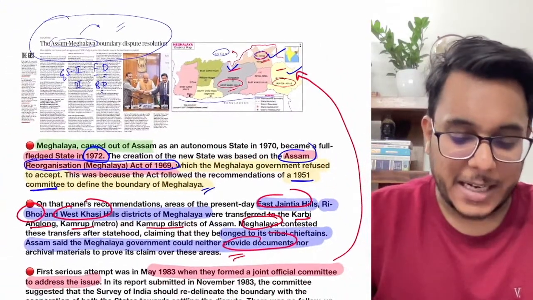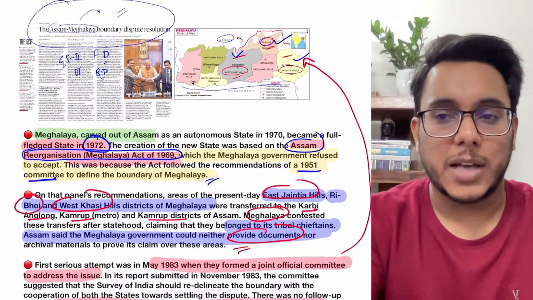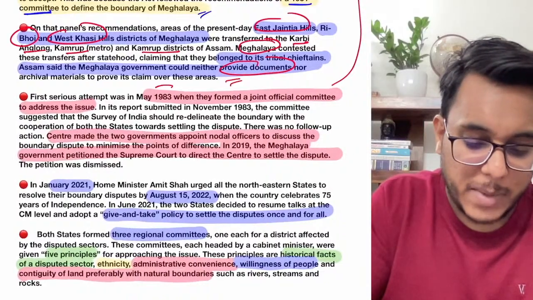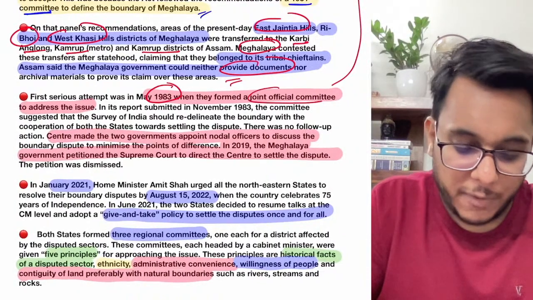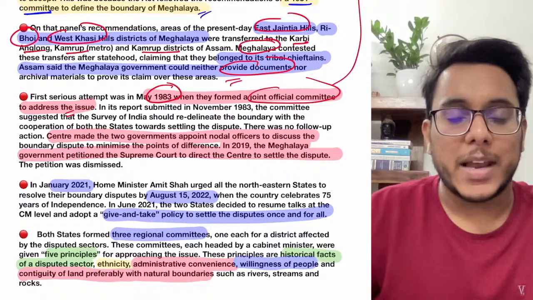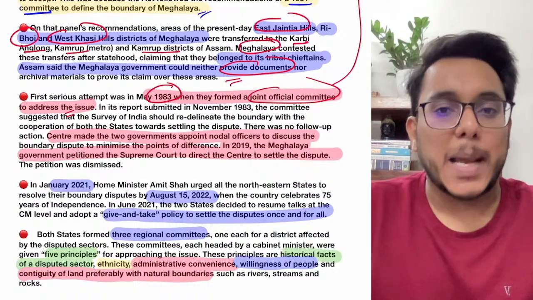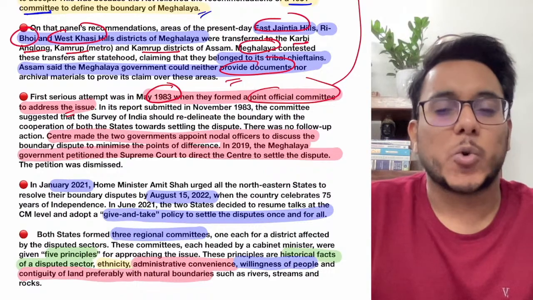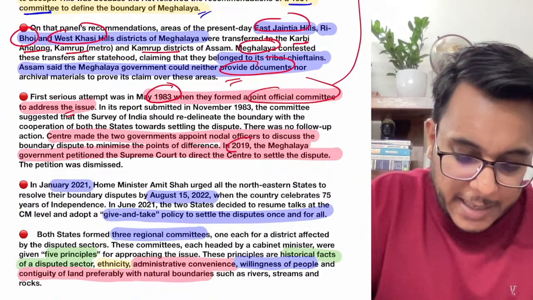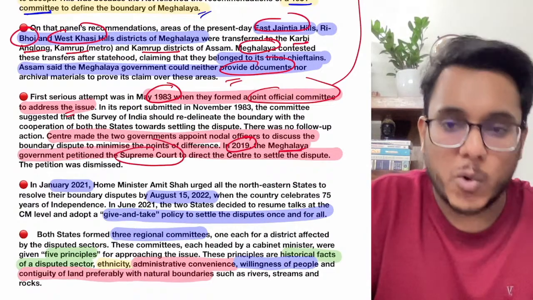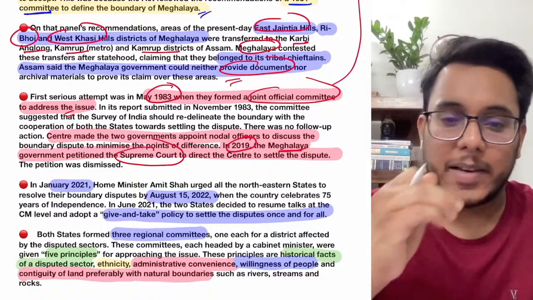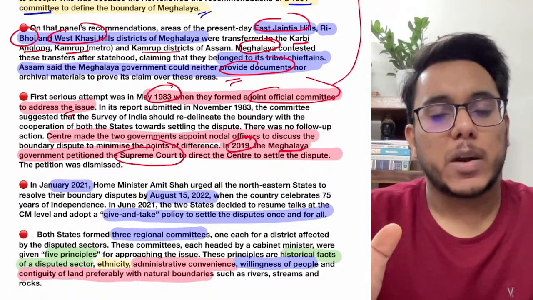Now guys, there have been attempts that both states should solve this boundary dispute that is going on. The first serious attempt was made in 1983 and a joint official committee was constituted to deal with this issue. This joint official committee discussed the matter, but nothing concrete came in this direction. Then in the 1990s also certain attempts were made, but nothing happened. Guys, even in 2019 Meghalaya made a petition in the Supreme Court that this matter is to be solved, but nothing happened. So guys, from 1983 to 2019 many attempts were made, but nothing happened.